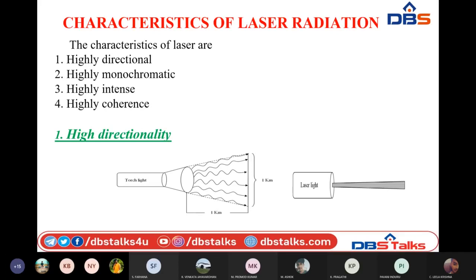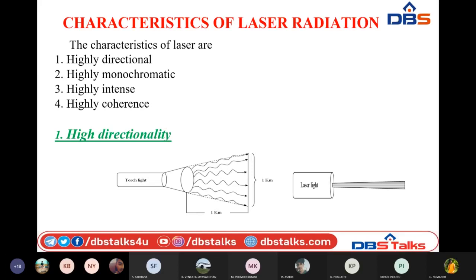So next, coming to the concept of monochromaticity. Monochromaticity is nothing but, whenever any photon or any radiation has the same amplitude and same wavelength, this kind of quality is known as monochromaticity. So if you compare two waves and they have the same amplitude and same wavelength, then this is monochromaticity. Such monochromaticity is very high for laser light.